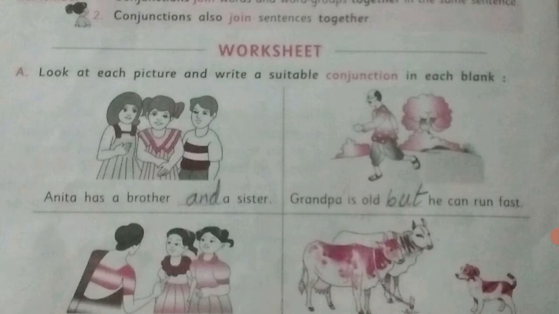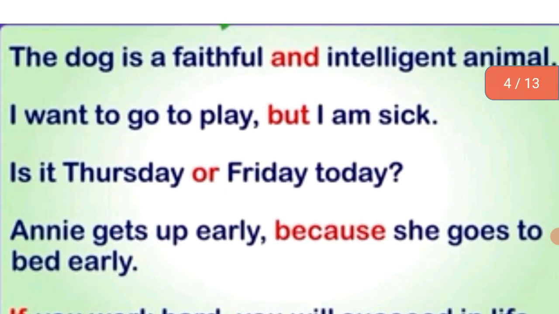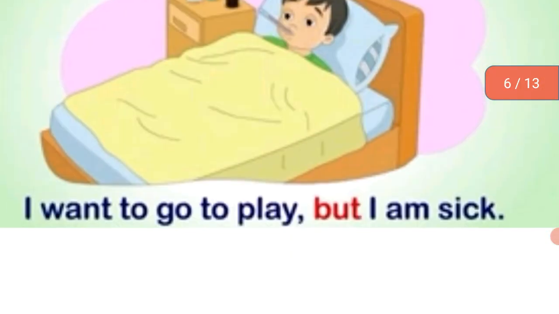Grandpa is old, but he can run fast. Be silent or get away from here. Cows have horns, but dogs have none. Here also two sentences are joined with the help of a conjunction word, that is but.